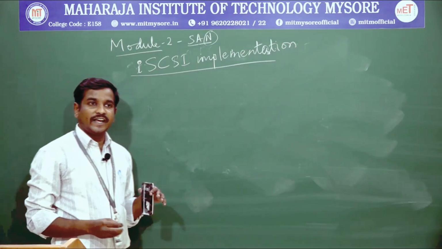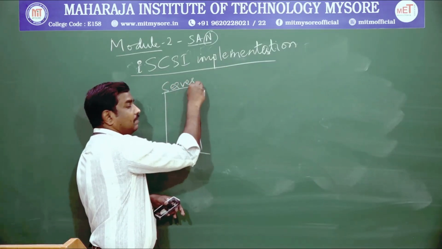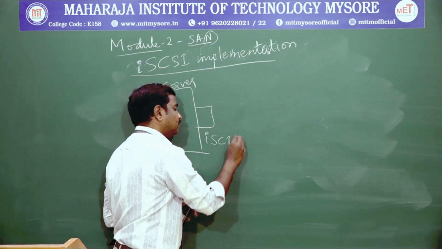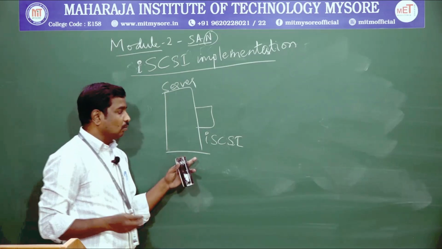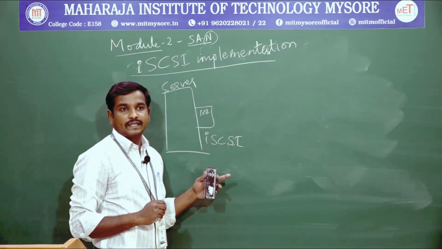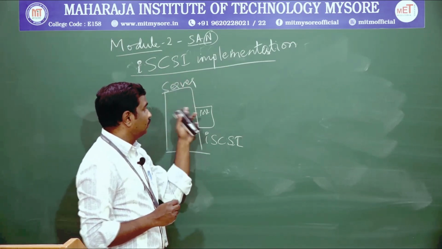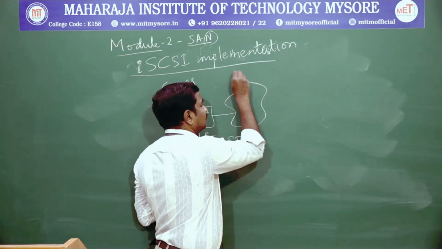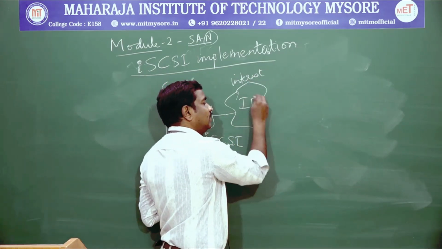As I was telling, we have a server like this. These servers will be connected along with the host bus machines. It may be a small computer simple interface over internet protocols. This host bus machine is something like a port, so the port is what we are connecting. We have to make our devices connected to the internet. So this is an internet connection, and these internet connections will be connected in the form of internet protocols.